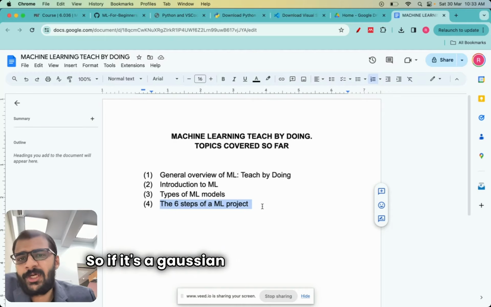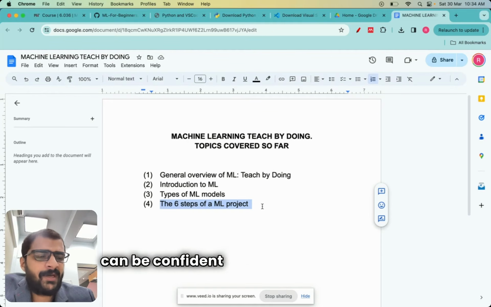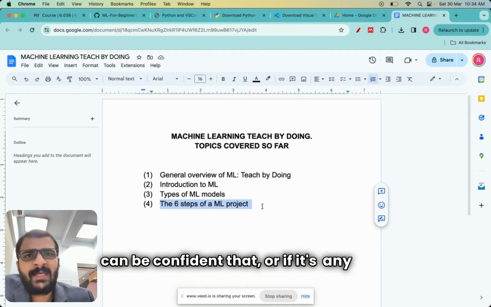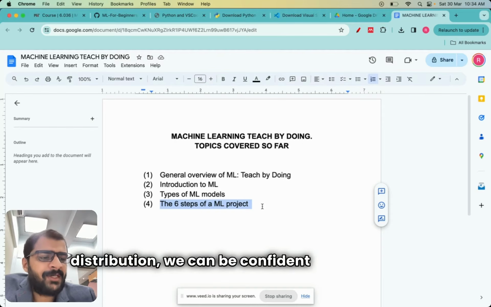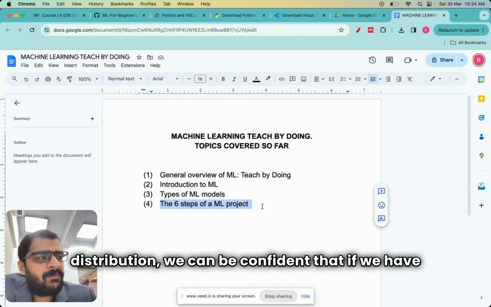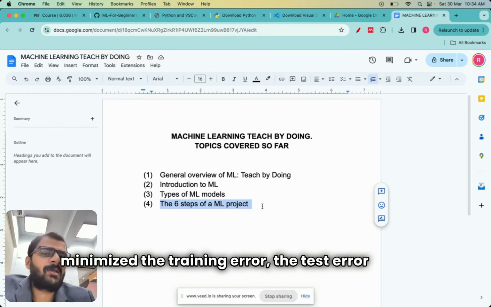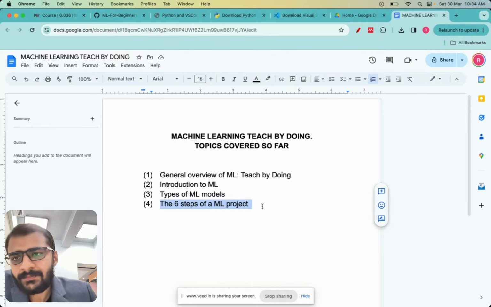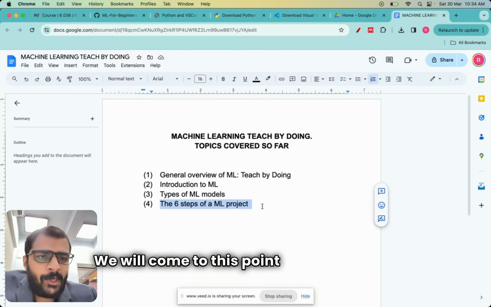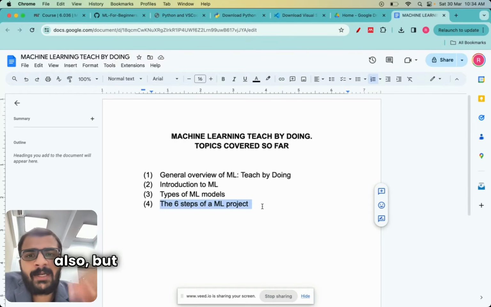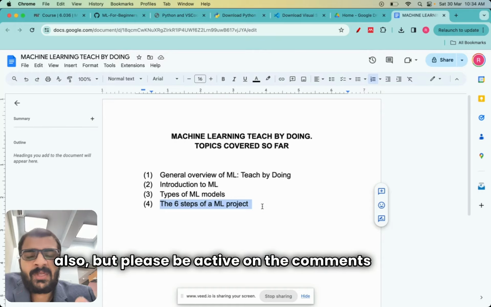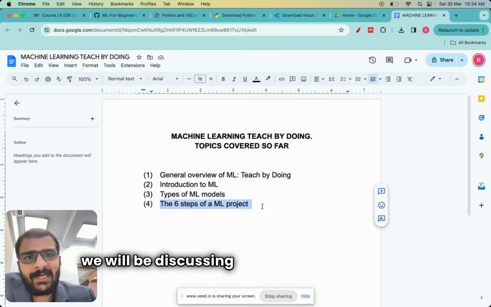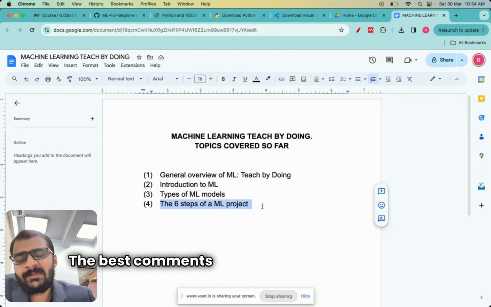So if it's a Gaussian distribution, let's say, or if it's any other distribution, we can be confident that if we have minimized the training error, the test error will also be minimized because the data follows a similar distribution. We will come to this point in later lectures also, but please be active in the comments because we'll be discussing the best comments in subsequent videos.